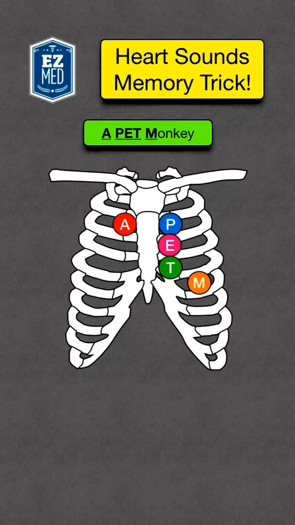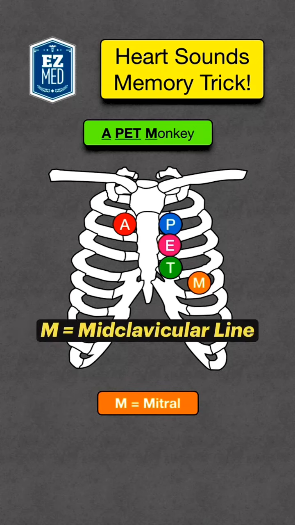Finally, we have M, which stands for the mitral area. This is located in the left fifth intercostal space, mid-clavicular line, and you can use the M for mitral to